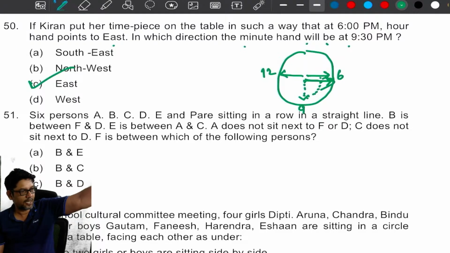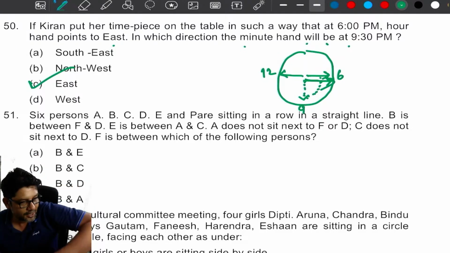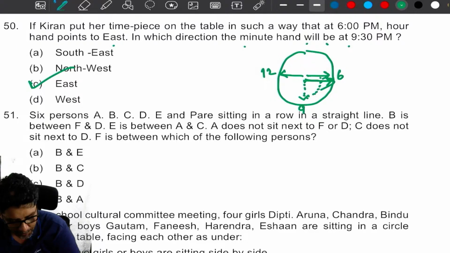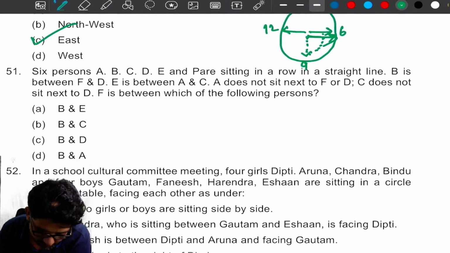That's it. 6 and 30 more, same. So 6 is in the east direction. Of course, you are right. Very good. Excellent. Super.